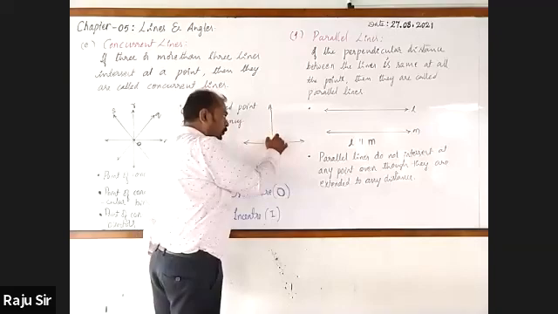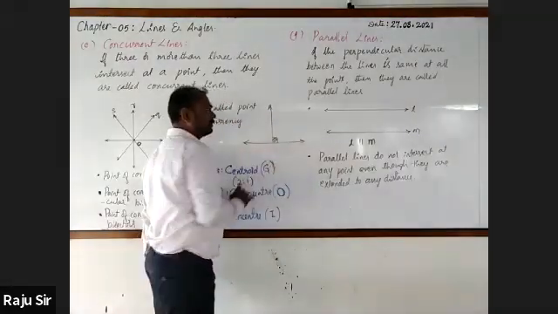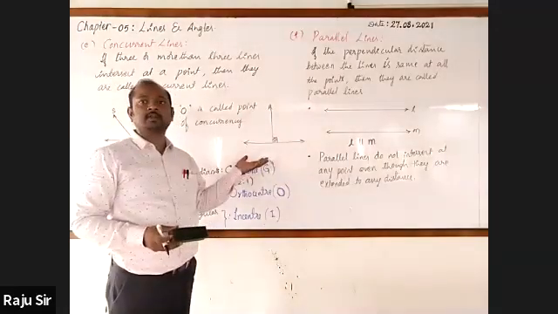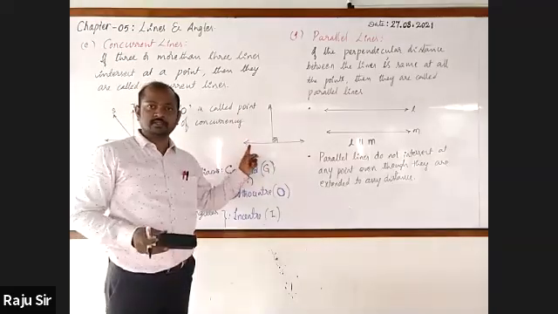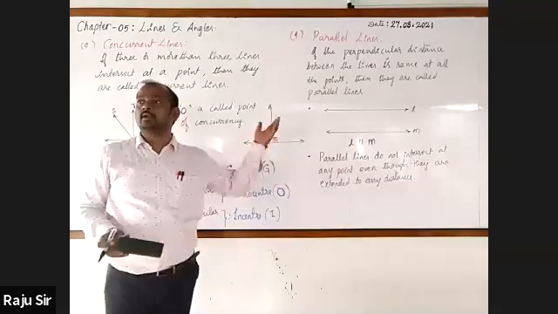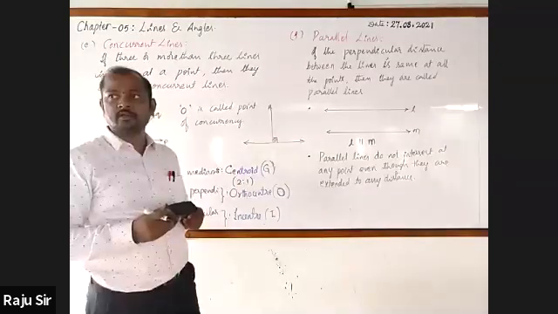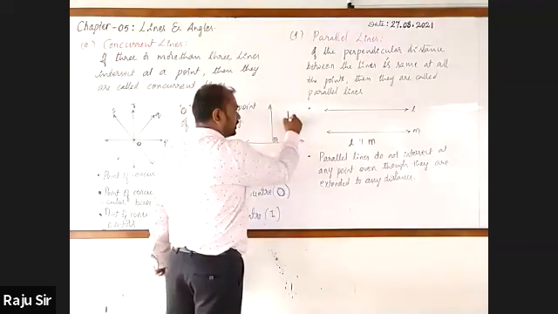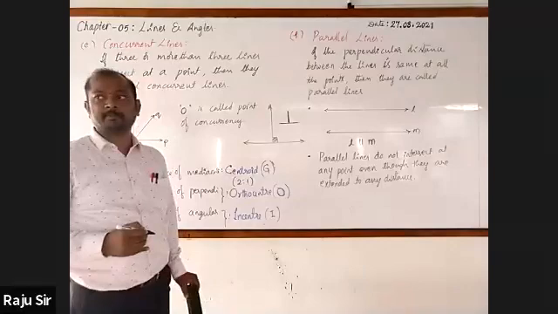If one line intersects the other line at a right angle, it is called a perpendicular line. If a line intersects another line at a right angle, then it is called a perpendicular line. So, do you know the symbol of perpendicular? This is the symbol of perpendicular: a vertical line and a horizontal line.